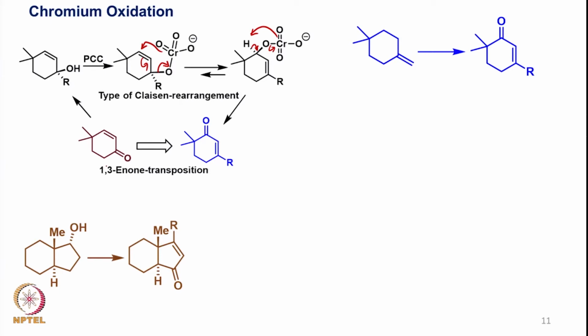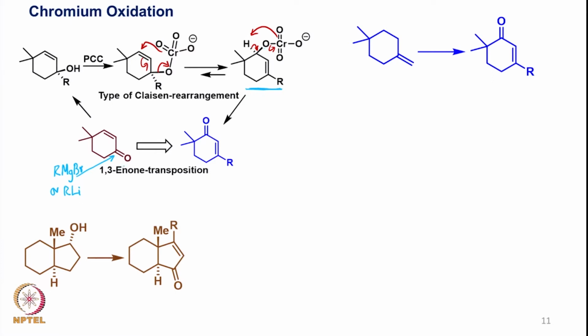That means if we take a substrate of this kind here and react it with RMgBr or RLi, then we can expect the R group to attack and form the corresponding tertiary alcohol, which when reacted with pyridinium chlorochromate, this is going to be the intermediate, and that undergoes, as you can see, a Claisen type rearrangement, and then of course you can get this intermediate which undergoes oxidation to form this.